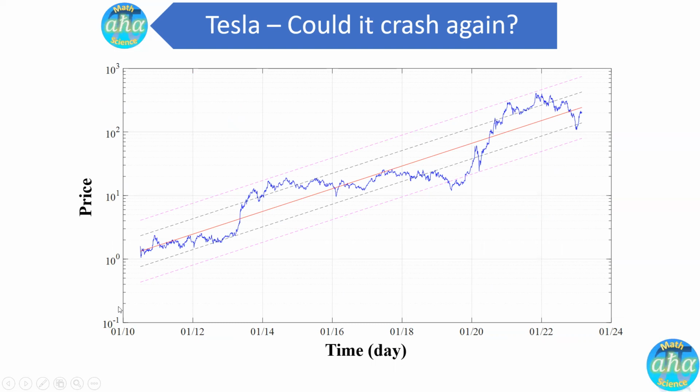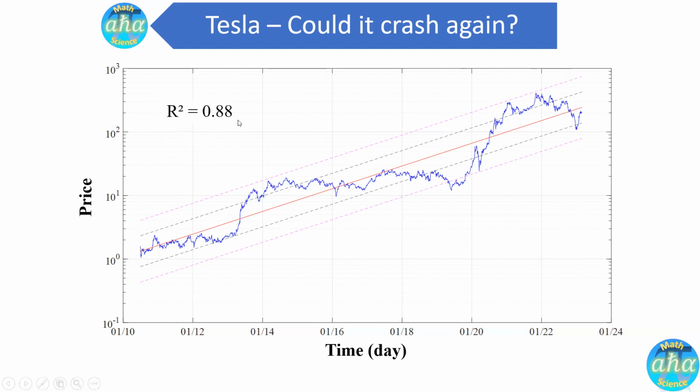So why a log scale? Because most investments, like a stock price or a major index, follow the so-called compounding formula. In the compounding formula, when the price is plotted versus time on a log scale, it generally follows a linear trend line, a straight line basically. And you can see here that the price of Tesla does fluctuate up and down a little bit, but it generally follows this straight line very well. That's our trend line. In fact, the fit is very decent.